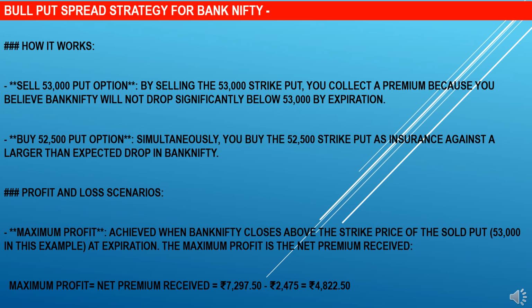Profit and loss scenarios. Maximum profit is achieved when Bank Nifty closes above the strike price of the sold put, 53,000 in this example, at expiration. The maximum profit is the net premium received. Maximum profit is equal to net premium received, which is equal to 7,297.50 rupees minus 2,475 rupees, which is equal to 4,822 rupees and 50 paise.